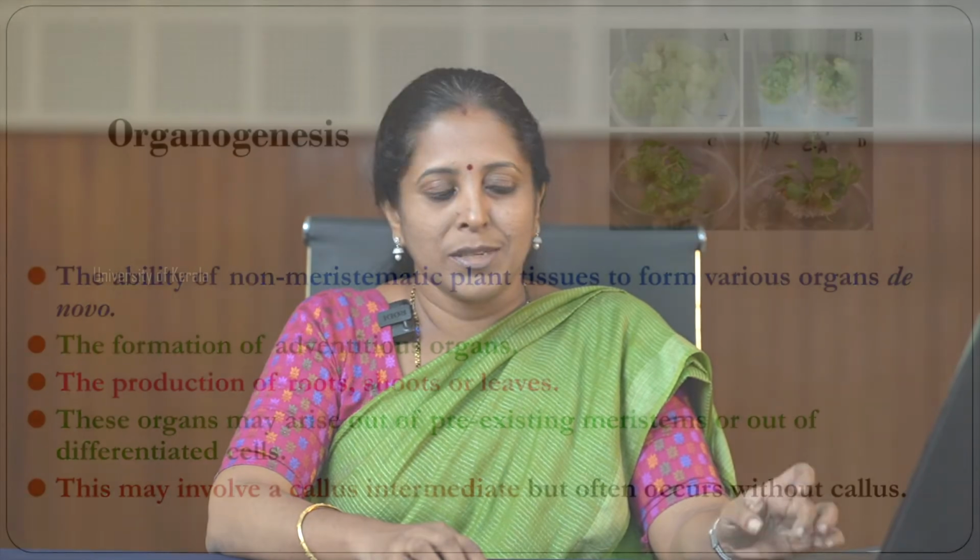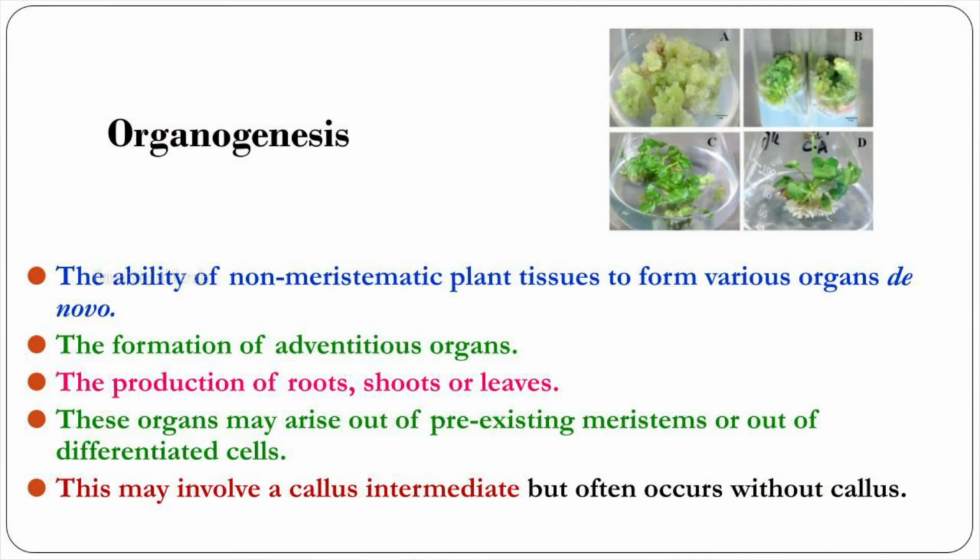First of all, let us discuss organogenesis. As already mentioned, organogenesis is the formation of organs, which is either a shoot or a root, and it is the formation of adventitious organs. These adventitious organs may be of different kinds, like shoot formation or root formation. The organ formation directly occurs from the plant tissue, and this plant tissue which is selected for culturing is called the explant.